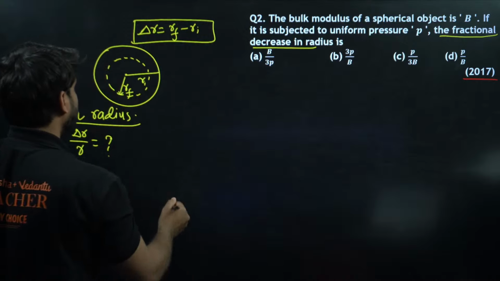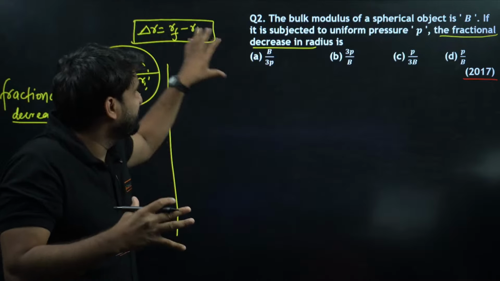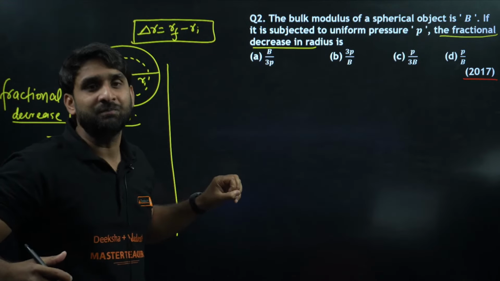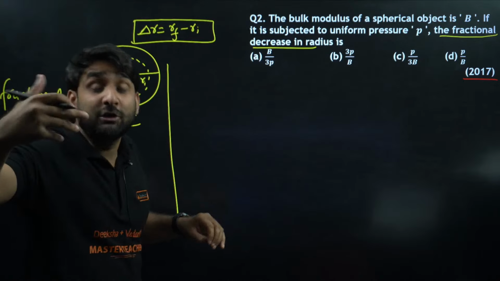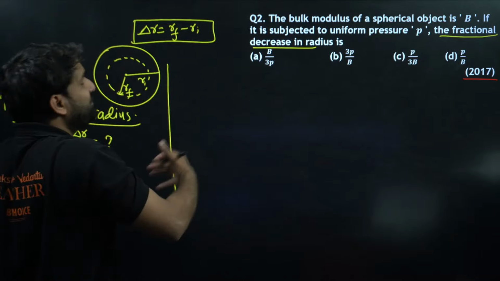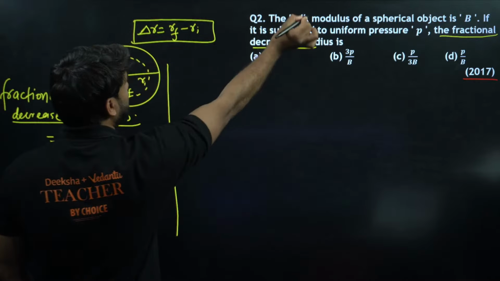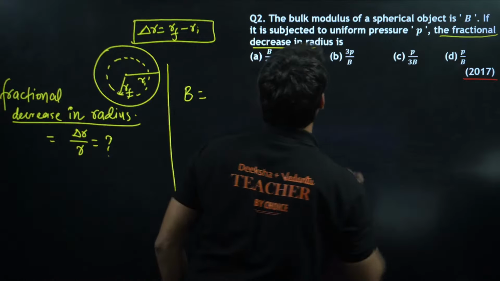Okay, now the bulk modulus of a spherical object is B. Do you know, my dear champion, when we talk about any spherical body, we are going to give priority to volume. So a volumetric change will be there, and that is the reason why we are talking about bulk modulus here, which is also called volumetric modulus. There is a very important formula. You all know the formula.